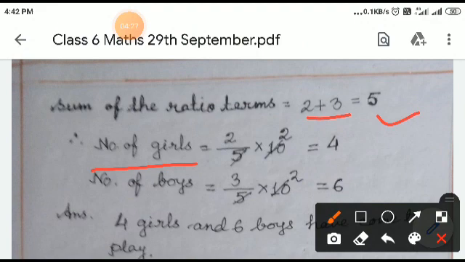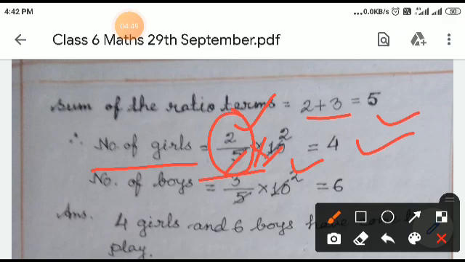Number of girls equal to part of girls, that is 2 by 5, first term of ratio over 5, sum of the ratio terms. 2 by 5 into total number of children, that is 10. After calculation, 5 2s are 10, 2 2s are 4. So number of girls equal to 4.